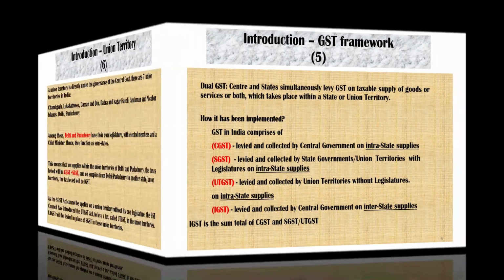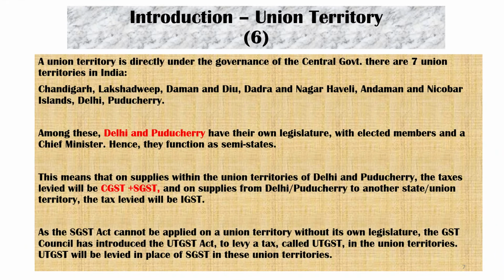Now, union territory. Not from the point of view of examination, but we should know the union territory with legislature, union territory without legislature, and what is UTGST, all those things. A union territory is directly under the governance of the central government. This differentiates them from states which have their own elected governments. Currently, there are 7 union territories in India: Chandigarh, Lakshadweep, Diu and Daman, Dadra and Nagar Haveli, Andaman and Nicobar, Delhi, Puducherry. These are the 7 union territories.